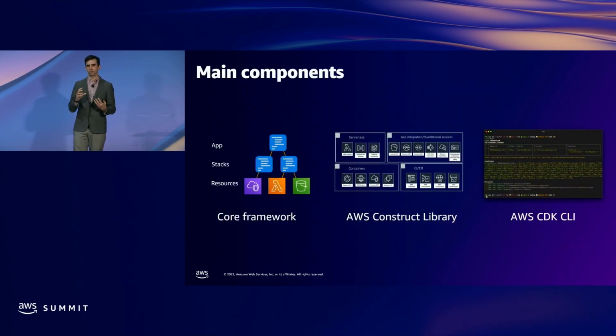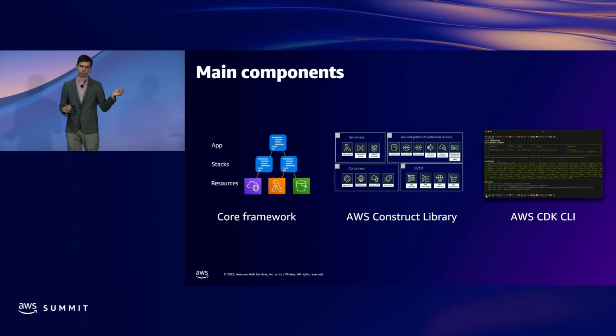CDK has a number of components. One of them is the core framework, the abstractions that are used to create applications and the guts that wire together the CDK. The second is construct libraries. These are libraries that are modeling your cloud resources. So in CDK, for the most part, a given resource in AWS is going to map to a specific construct.